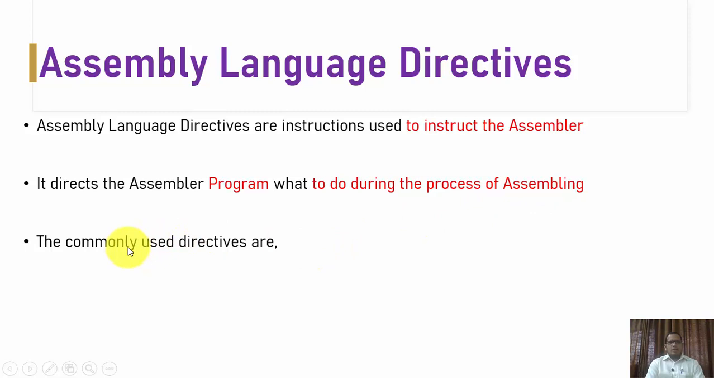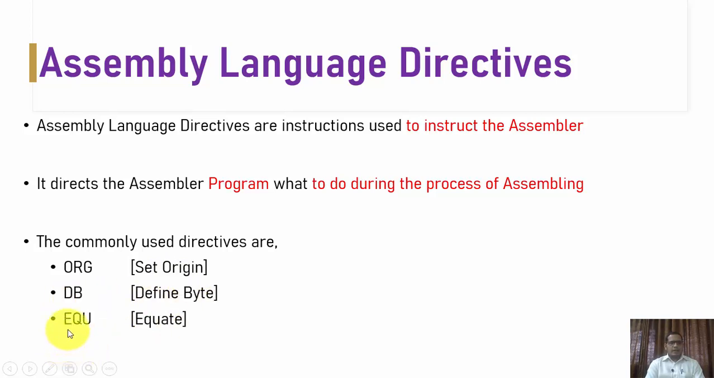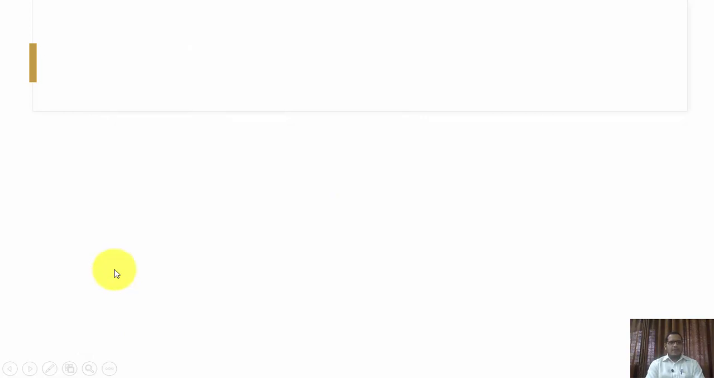The most commonly used directives in assembly language programming for the 8051 microcontroller are: first, ORG, that is origin, mainly used to set the origin of program execution. Second, DB, defined byte. Third, EQU, that is equate. And the last one, END, which is used to end the program. So let us discuss each of these directives in detail.